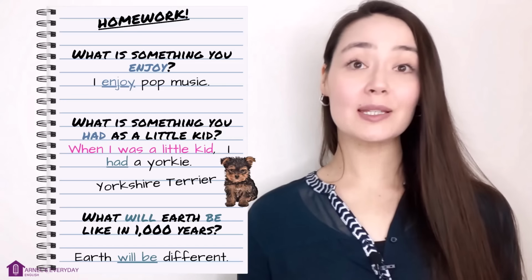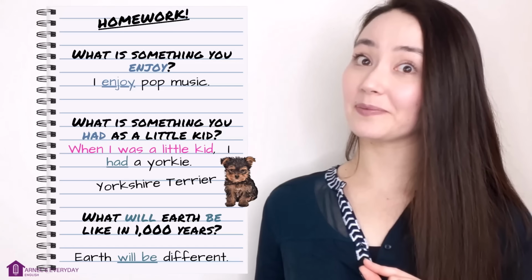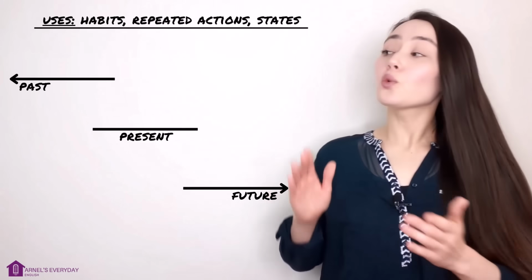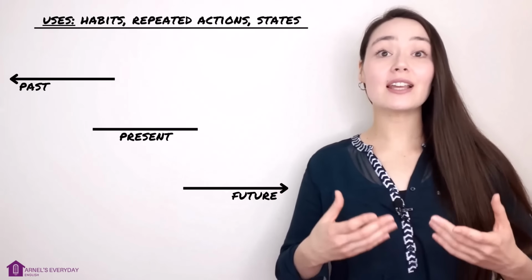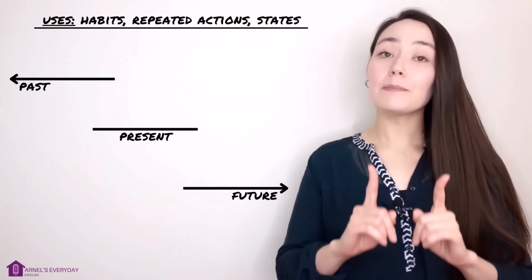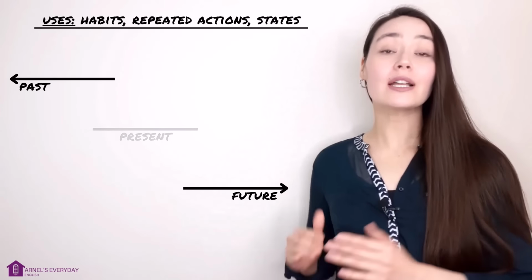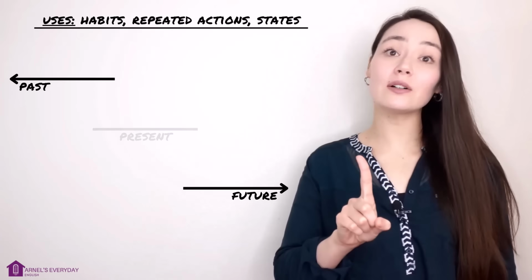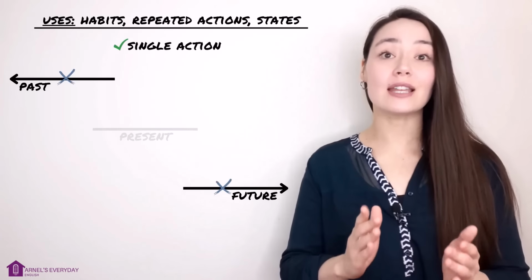Are we done with the simple tenses? Not yet. It's clear we use all three of these tenses again for repeated actions, habits, and states. But the past simple and the future simple can also be used for single actions, not repeated actions, not states.